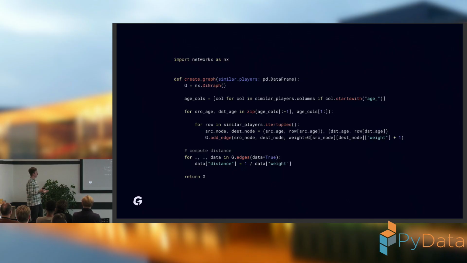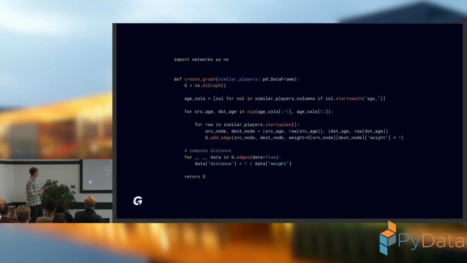I do it by looping over pairs of those ages, and I construct the source node and destination node from those combinations of ages and the leagues the players played in.